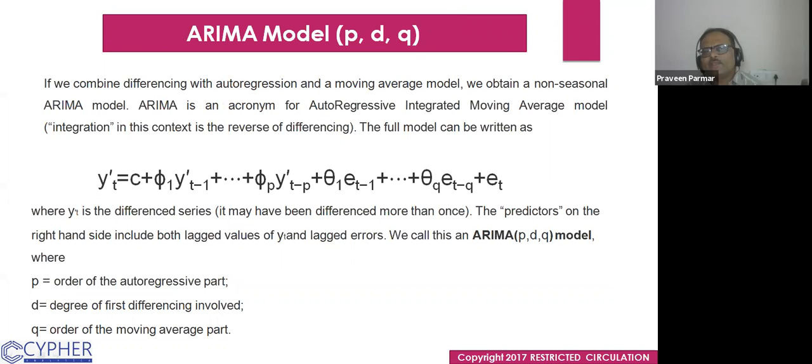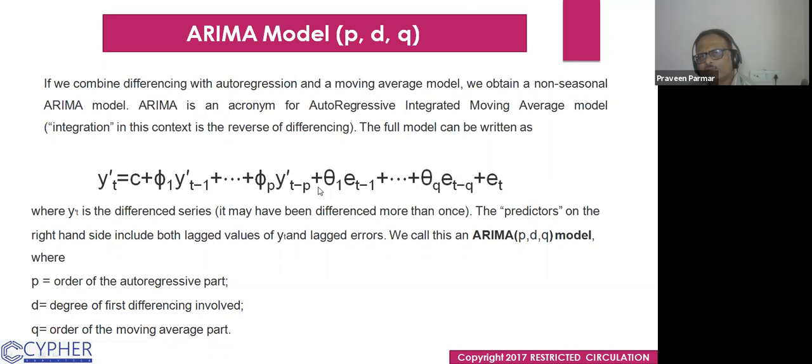If we combine differencing with autoregression and moving average model, we obtain a non-seasonal ARIMA model. ARIMA is an acronym of autoregressive integrated moving average model. Integration is, in this context, the reverse of the differencing. The full model can be written as: first the autoregression, then the moving average concepts, and the constant C, the capital C here. And the e_t is whatever error you have taken.